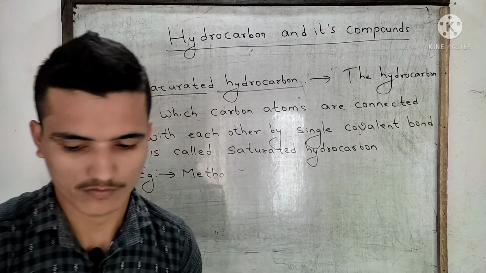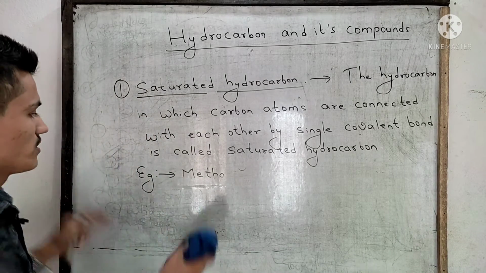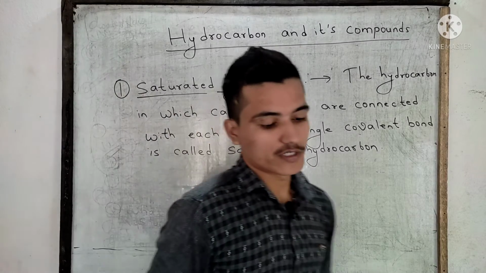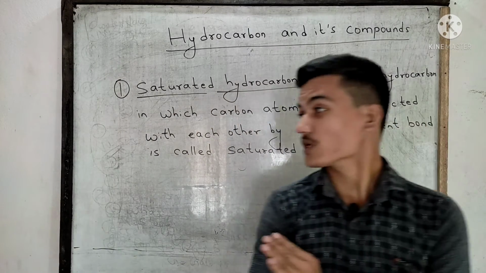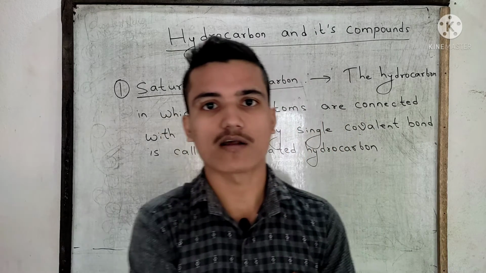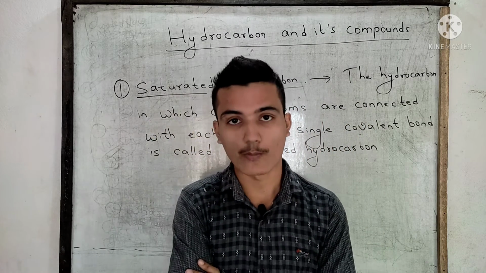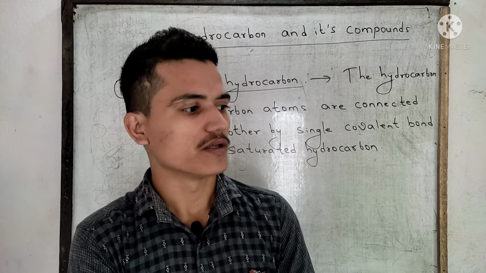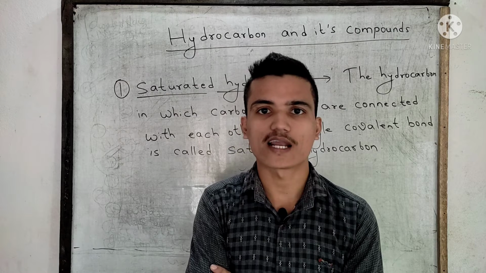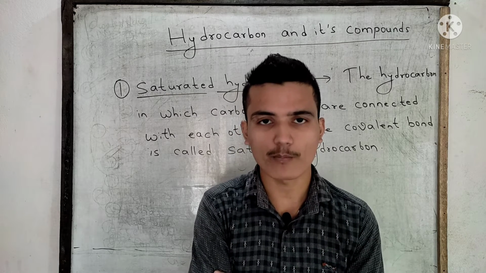But first we have to talk about another thing before the example. You have already seen the definition. Now the saturated hydrocarbons are also called paraffins because they are less reactive. The saturated hydrocarbons are less reactive compounds, so they are called paraffins.